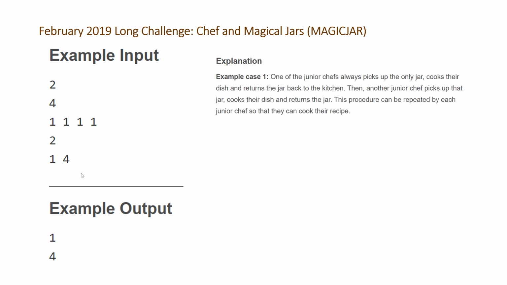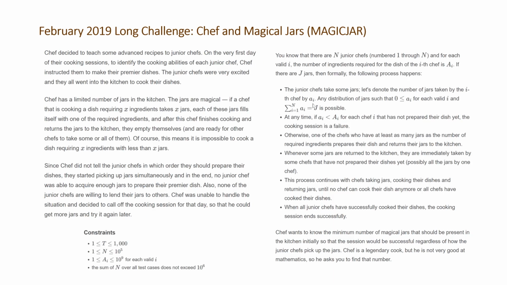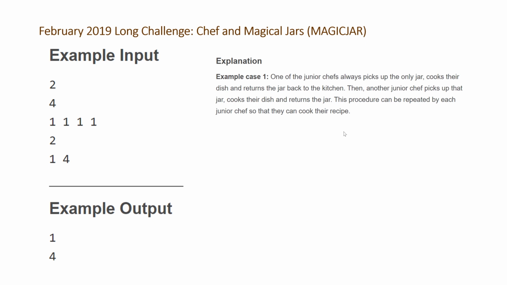For the second example, which isn't explained, but I can explain it here, the answer is 4, and that's because if there's less than 4 jars, and the second chef goes to pick up the jars and gets there first, and if we skip back to this where it says, any distribution is valid such that Ai is greater than or equal to 0, and the sum of these Ai is equal to j. That's basically just saying as long as all of the jars are distributed, it's valid. It doesn't matter who they go to, though.